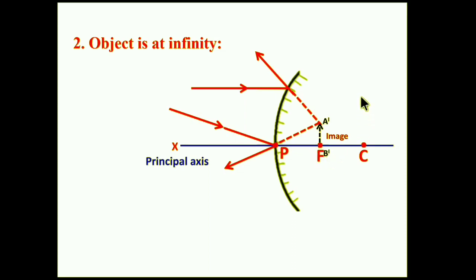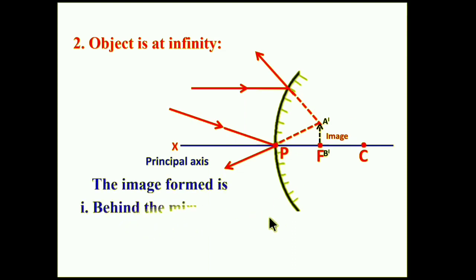This image forms at the focus F, behind the mirror. This image is virtual and erect. Why? Because the two rays only appear to intersect, not directly intersect. That is why this image is virtual.